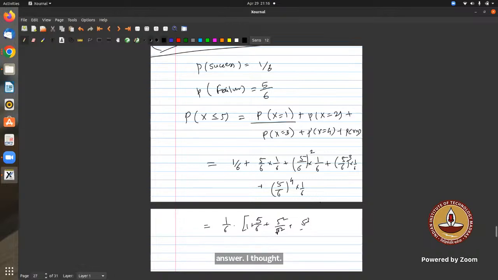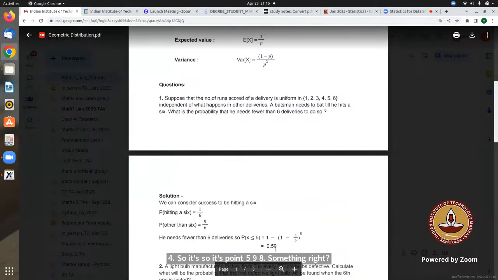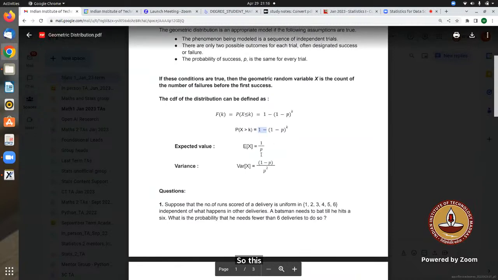Yes, 5 cube by 6 cube plus 5 to the power 4 divided by 6 to the power 4, divided by 6. So it's 0.598 something, right? So this is the correct answer. This is the formula you can remember directly. This is the CDF formula.